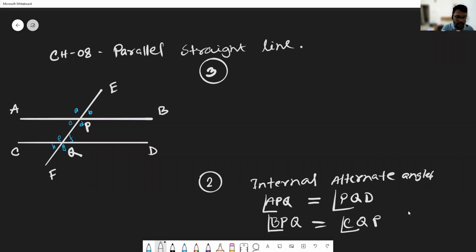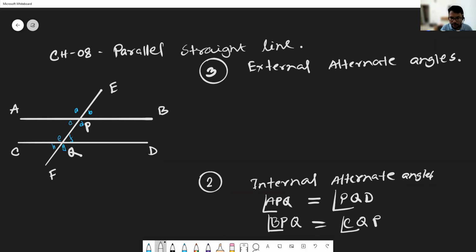Now raise your hand who can answer. Sir, A is equal to Z and B is equal to H. Yes, A equal to Z and B equal to H. Thank you. External alternate angles.